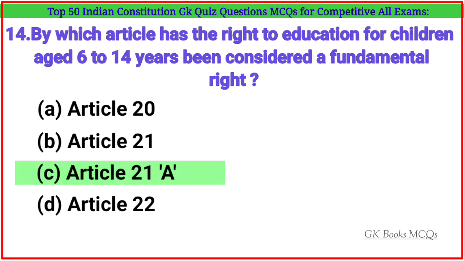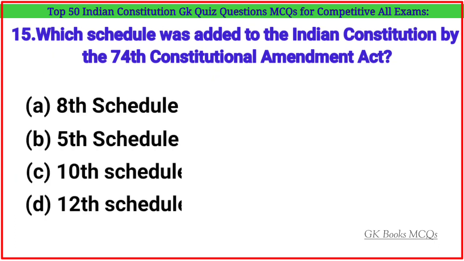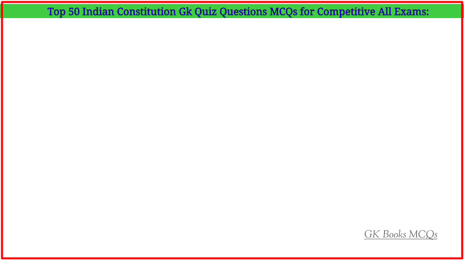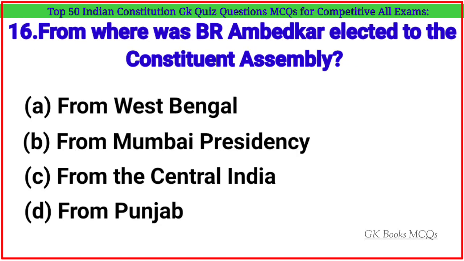Article 21A. Question number 15. Which schedule was added to the Indian Constitution by the 74th Constitutional Amendment Act? Correct answer is option D. 12th schedule. Question number 16. From where was B.R. Ambedkar elected to the Constituent Assembly? Correct answer is option A.